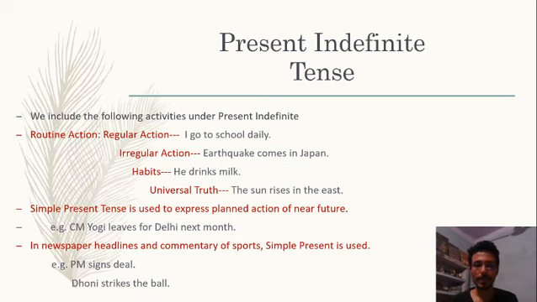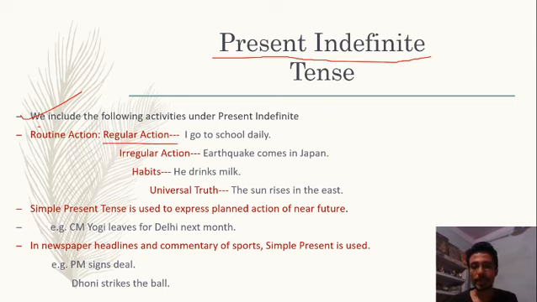Friends, let's start with present indefinite tense, which is the most important tense in English grammar in the chapter on tense. Before starting, let us know where and in what situations we use this particular tense. The first point is routine action. Routine action means there are four different types of actions which come under routine action.